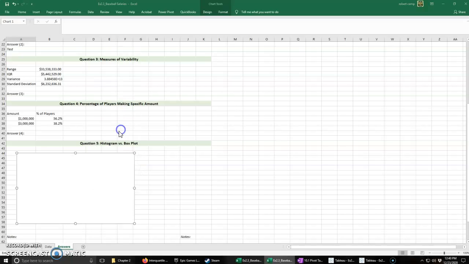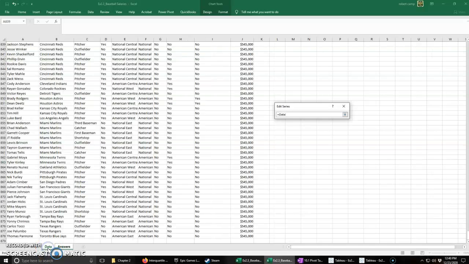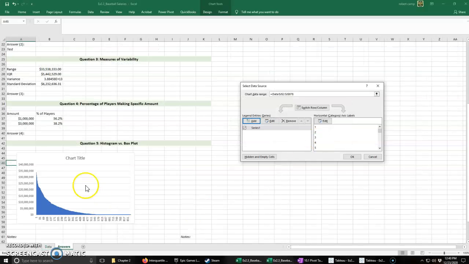Okay. So why don't we right click on this again? We'll go select data. And so we're going to add a series name. We don't need one because we're only going to have one thing on that. Let's go to data, and we're going to hit that salary. And I'm just going to type in salary, and there we go. It kind of broke it down by data point.